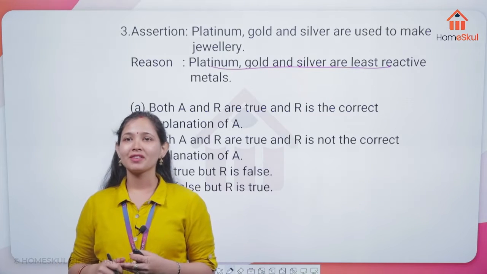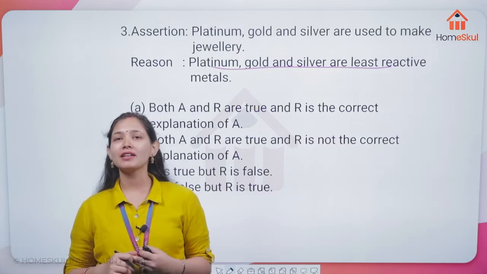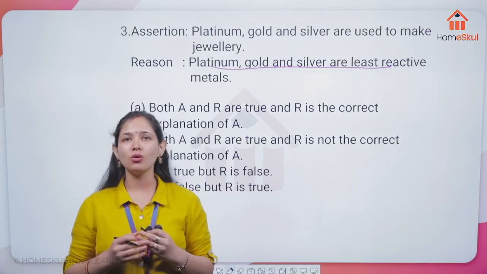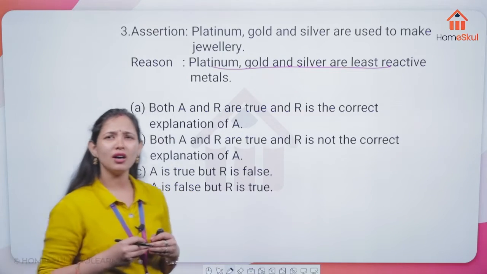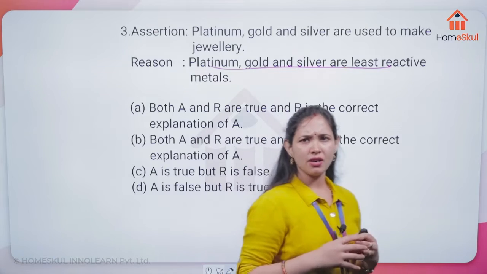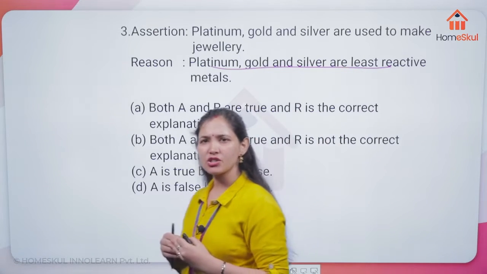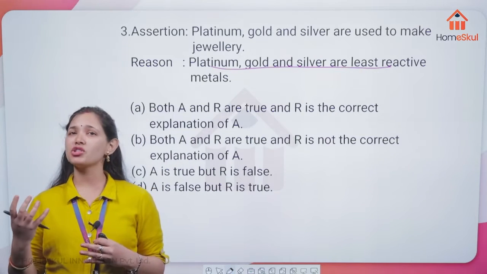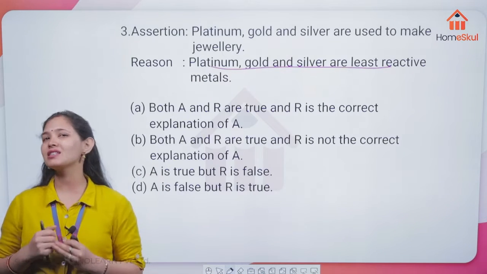Yes, Trita. Very correct. So it is going to be the true statement here, because if it is gold, silver, or platinum, they are not going to corrode very fast. Although silver has some oxidation, it is not at that fast a rate. They are the precious metals, and compared with all other metals, they are going to be least reactive.